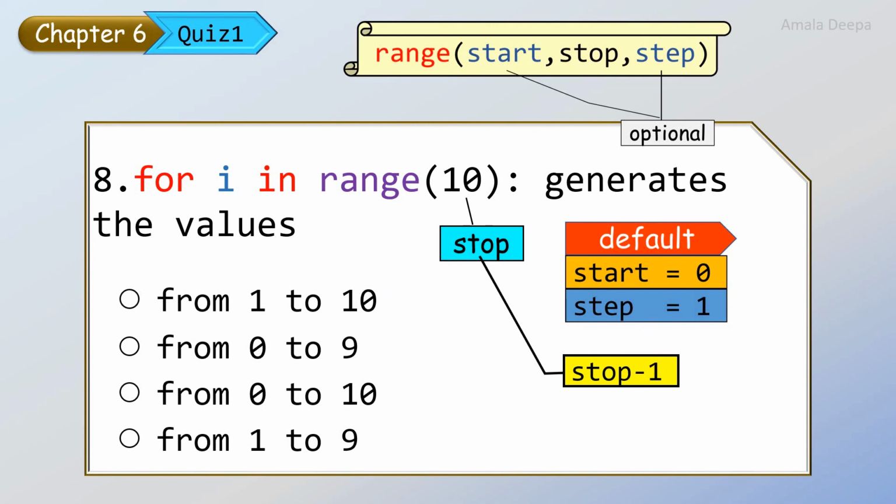So we can rule out the options which cannot be taken. First option cannot be taken because it is ending with 10, from 1 to 10. And also third option we cannot take. And since the default value of start is 0, we cannot take the fourth option also. So the answer has to be from 0 to 9. So for I in range 10 generates the values from 0 to 9.